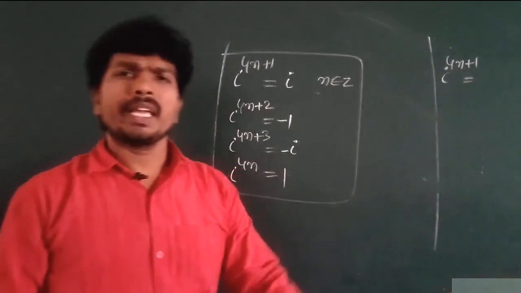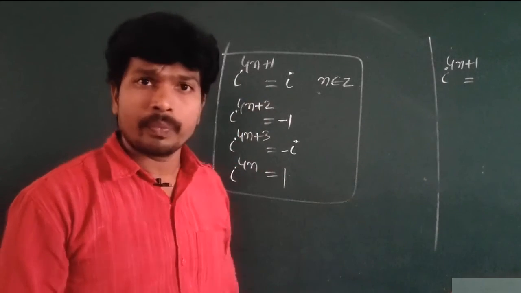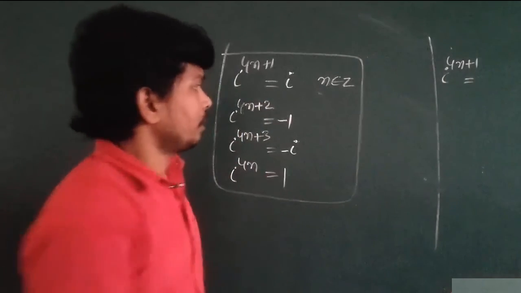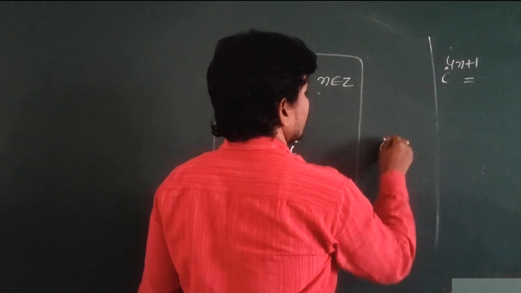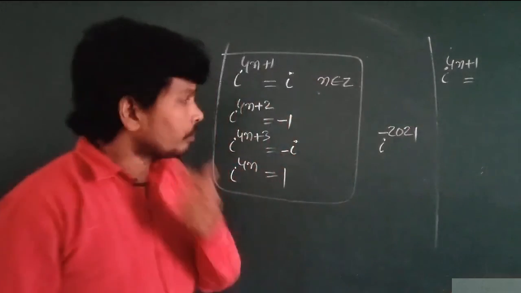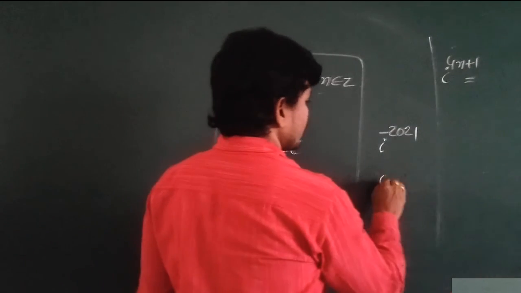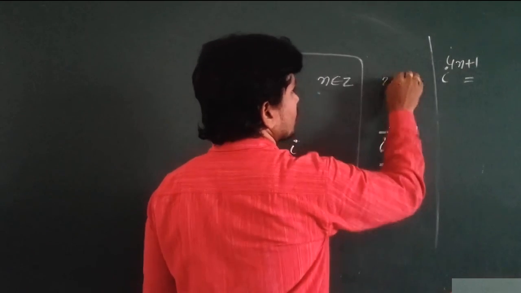So now you can take any problem which is related to any one of them. Then it gives you the same value. See, I power minus 2021 you take, minus 2021. So this value is just 2021.